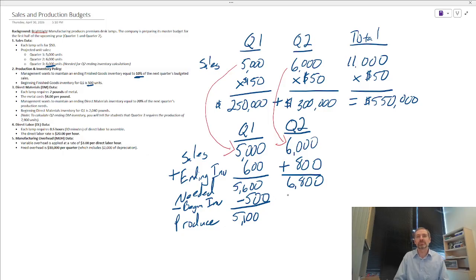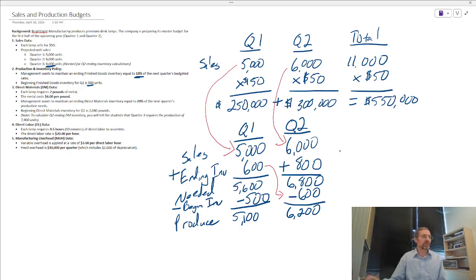How much is going to be in our beginning inventory though? And that comes from our ending inventory from the last quarter. So that's how these things flow together. We're planning on having 600 left over at the end of quarter one. So we only need to produce 6,200 during quarter two.